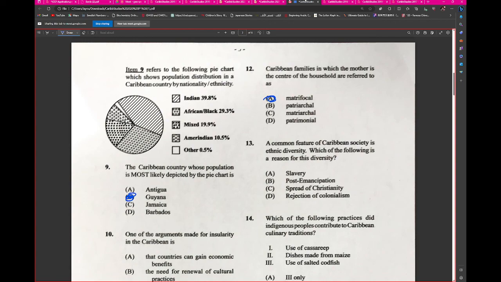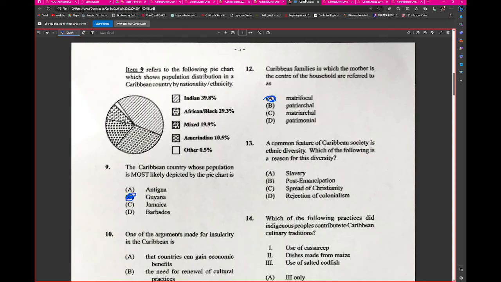Matrifocal is saying that the mother or the female is the leader of the household, while matriarchal is saying the same thing, but that the mother is the dominant member of the household. Matrifocal is not saying she is dominant, because that would be the father.